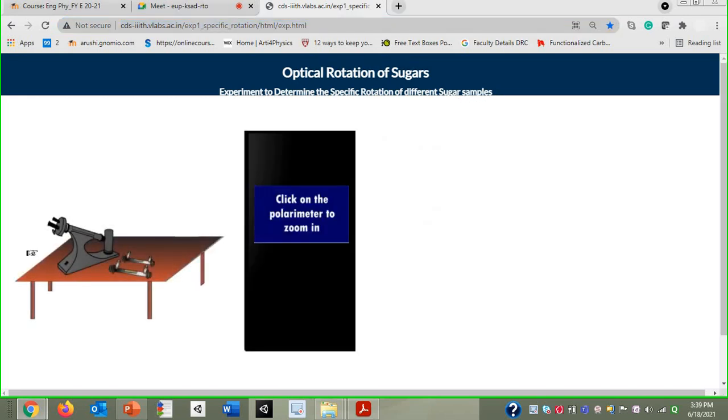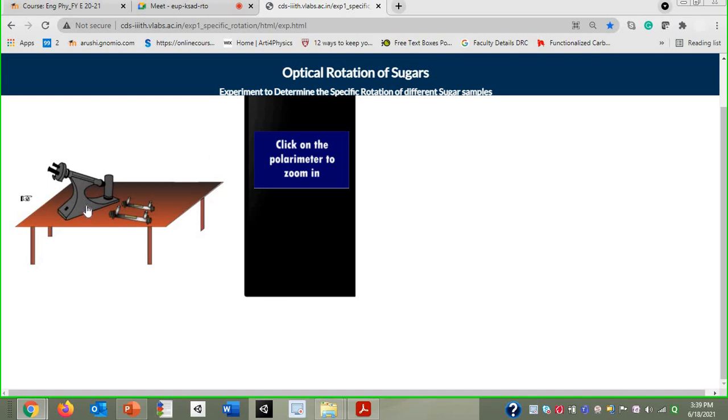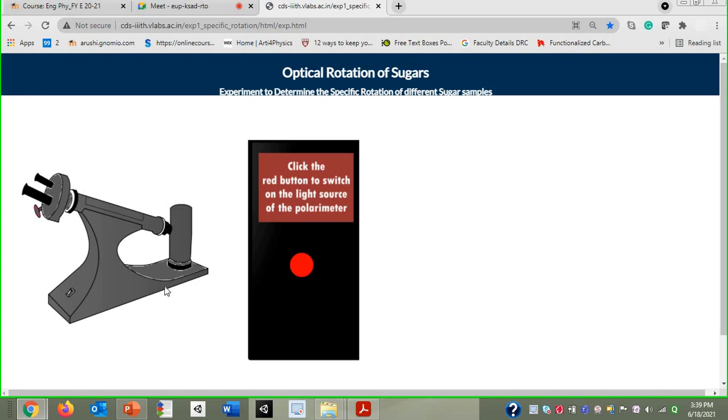First, if you click on Know Your Instrument, you will get this image. You can zoom into it. This is the polarimeter. Here you will get the source of light, then at this place there will be the lens and Nicol prism, then this compartment is where the tube containing solution goes. Before it there will be the half shaded plate.